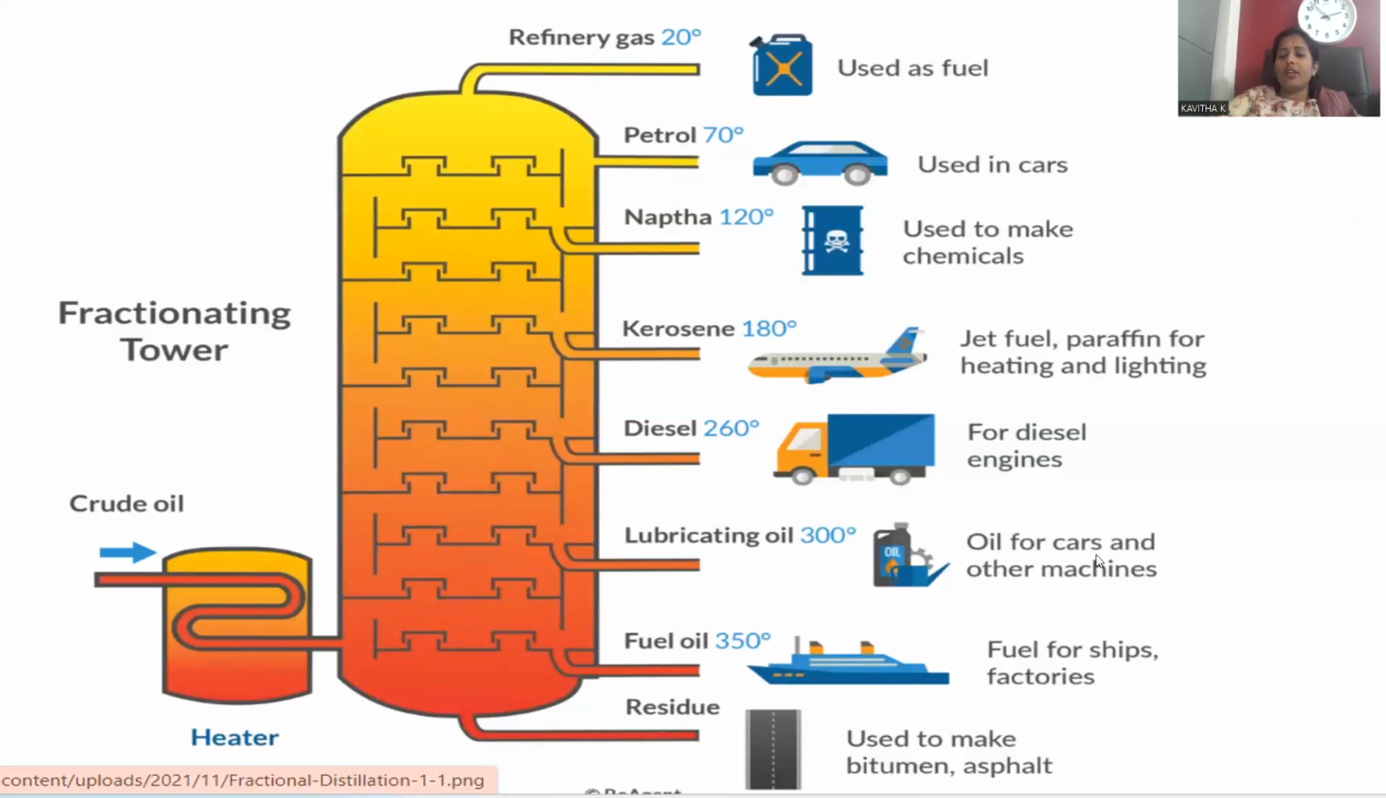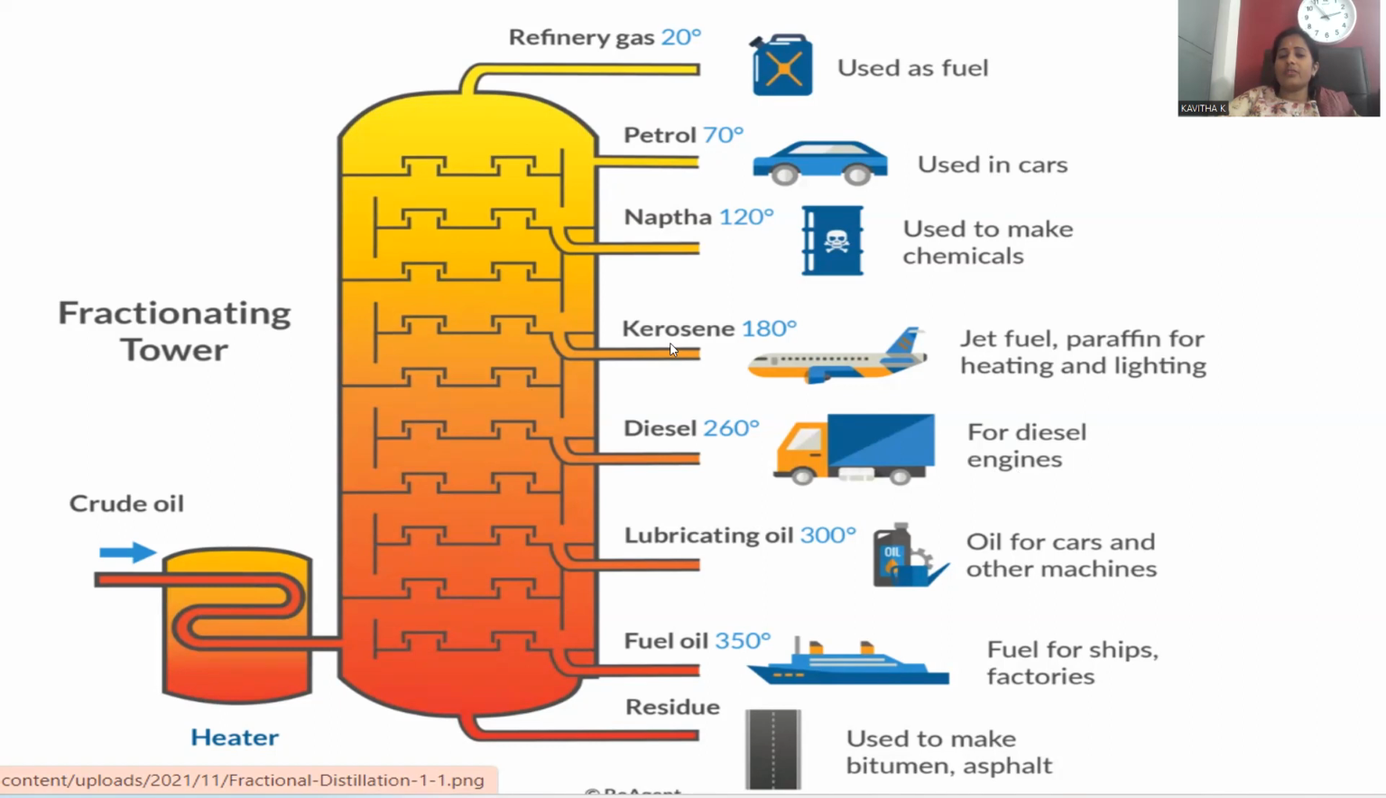This lubricating oil is used in automobiles in order to avoid friction, wherever heavy machineries, especially industrial machineries or automobiles, have the possibility of friction generation. There we can apply lubricating oil, especially in cars and other machineries as well. Diesel is the fraction collected at 260 degrees centigrade, and diesel engines and heavy trucks get fueled by this diesel.